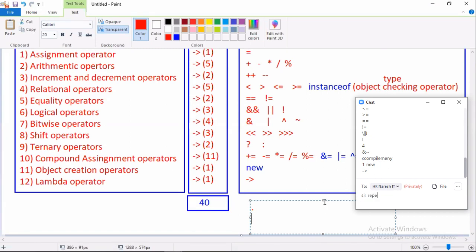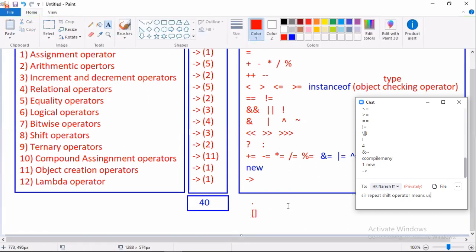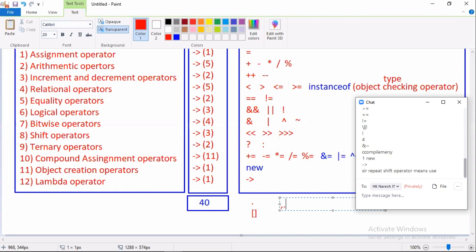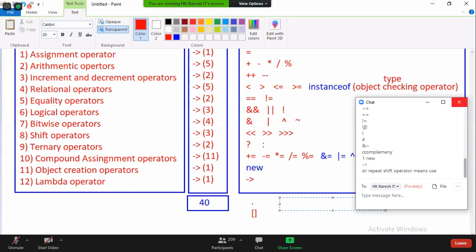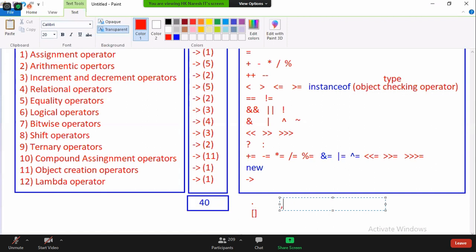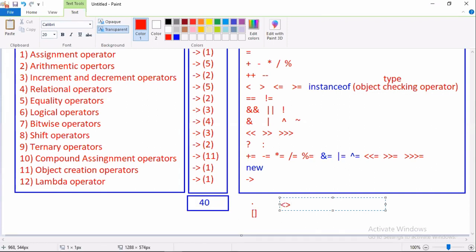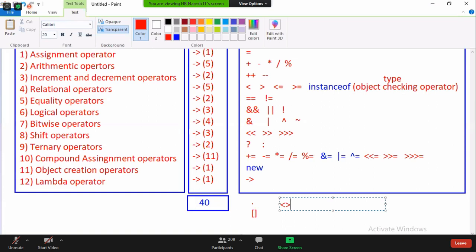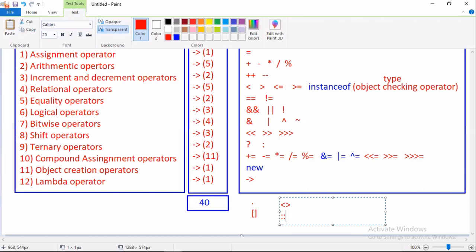And then next, arrow as an operator. Array creation, bracket as an operator. And next, from Java 5, we are using the diamond symbol for generics, for generic parameter creation. People consider it also an operator. From Java 8 onwards, we have the double colon. People also consider the double colon as an operator.